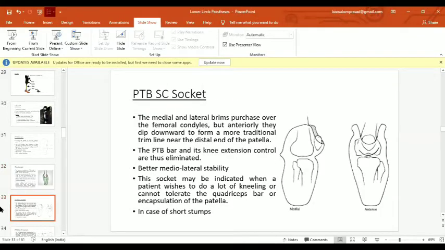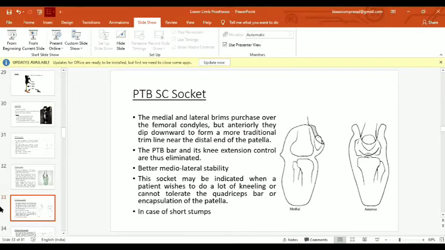Then we come to PTB SC socket, or PTB supracondylar socket. Here the design is quite different from the PTB socket. The medial lateral brims are purchased over the femoral condyles, but anteriorly they dip downward to form a more traditional trimline near the distal end of the patella, which is generally not seen in PTB socket. The PTB bar and its knee extension control are thus eliminated, and it has better medial lateral stability as it purchases over the femoral condyles.